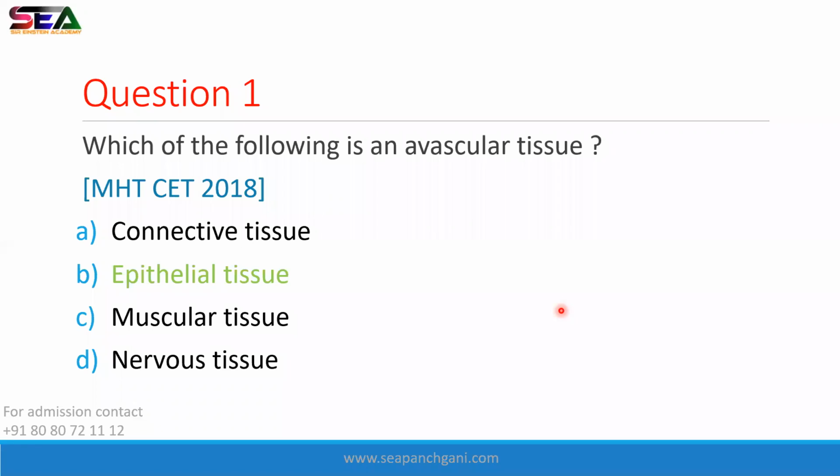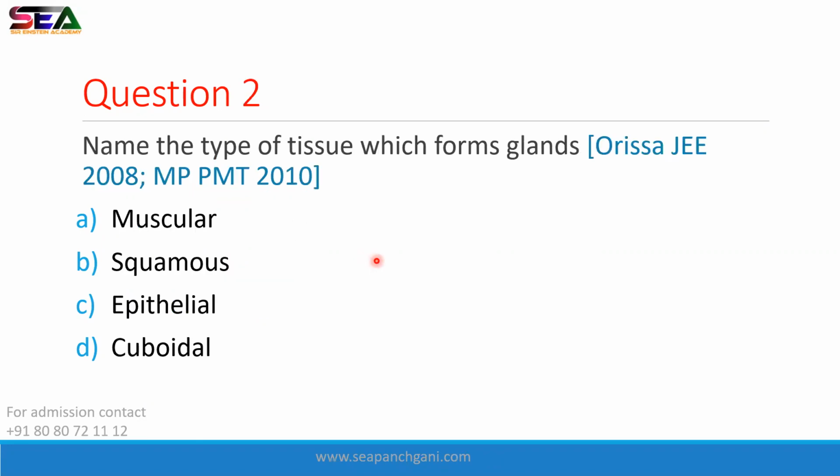Epithelial tissue is avascular in nature, means no blood vessel is present in epithelial tissue, whereas connective tissue, muscular and nervous tissue are vascular. Blood vessels are present in these rest of the 3 tissues. ठीक है? चलो. Question number 2. Name the type of tissue which forms glands.